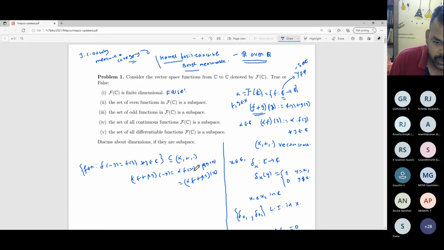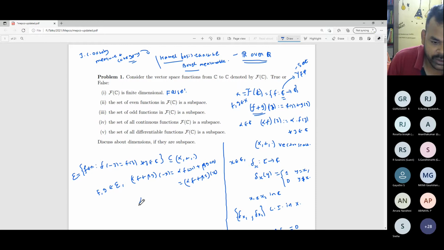I could have written minus x over here. But if f and g are from, let me give a name for it, script e, then f of minus x will be equal to f of x, and g of minus x will be equal to g of x.